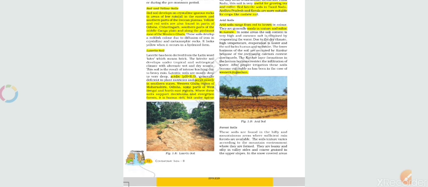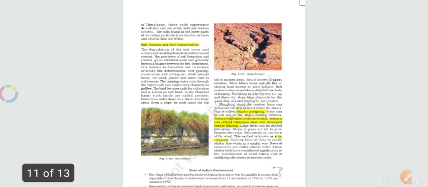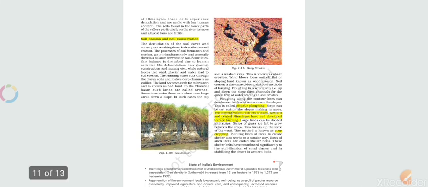Moving further, the forest soil. These soils are found in hilly and mountainous areas where sufficient rainforest is available. The soil textures vary according to the mountain environment where they are formed. Now we have discussed what kind of soils there are, the classification of soil, and which particular soil is of which kind. We have discussed it in a very good way. Now let's discuss soil erosion and soil conservation.